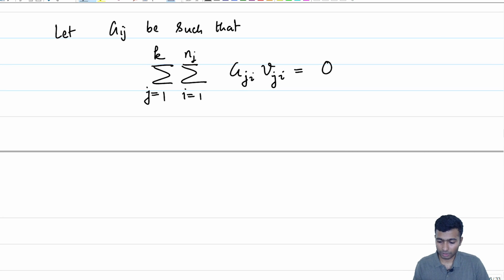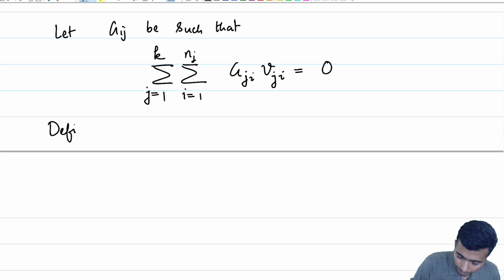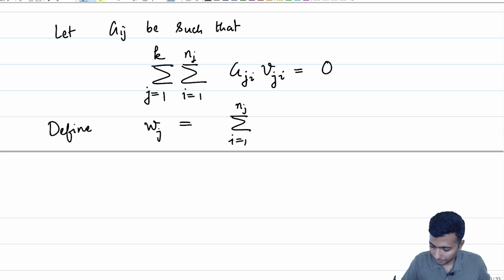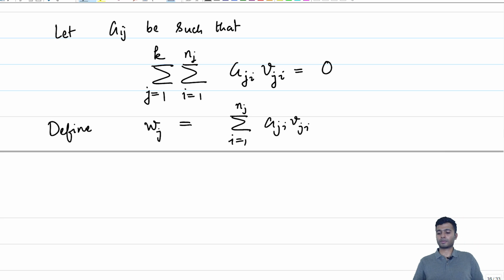To do that, we will define W_j to be equal to the summation, I equal to 1 to n_j, of a_ji v_ji. Notice that j is fixed and we are looking at the sum in the bracket here.